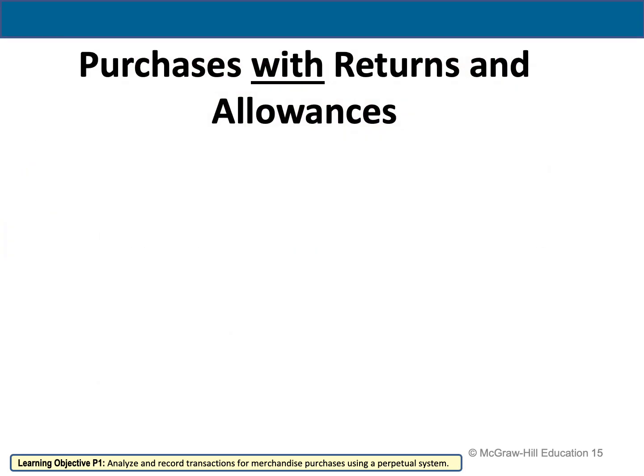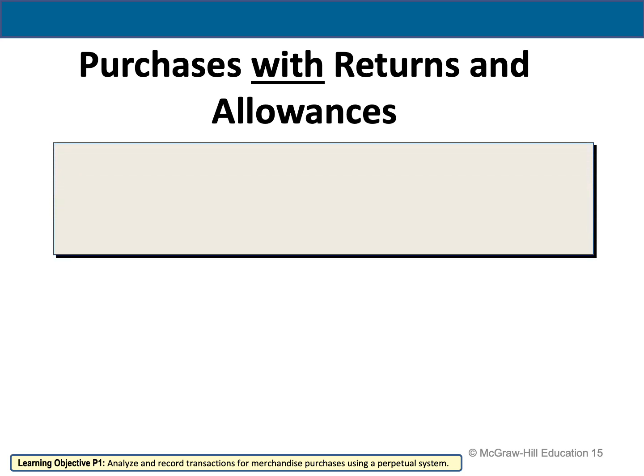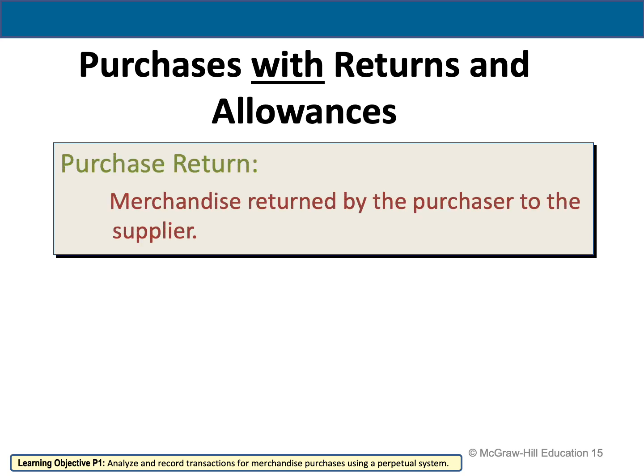So now we'll talk about purchases with returns and purchases with allowances. You need to differentiate between purchase returns and purchase allowances. So what do I mean by purchase return? Purchase return means the merchandise is returned by the purchaser to the supplier. For example, if I'm a company and I purchase 500 of merchandise inventory, then I decide to return 200. So this 200 is going to be considered as purchase return. Why? Because I returned it.